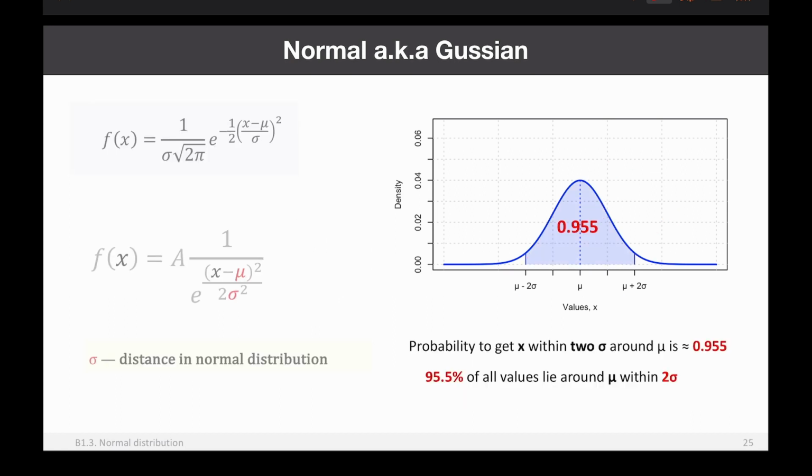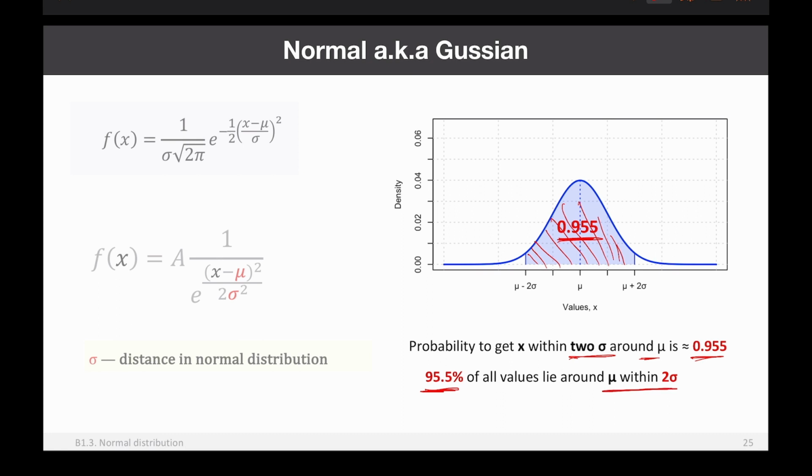Again, if we do this trick and compute the area between mu minus 2 sigma and mu plus 2 sigma, then we will get 0.955. So again, it means that the probability to find a value within 2 sigma around mu is 0.955, or 95.5% of all values lie within 2 sigma from mu.